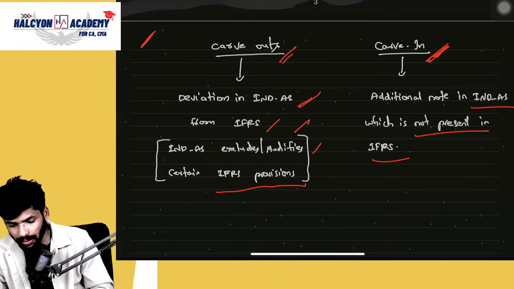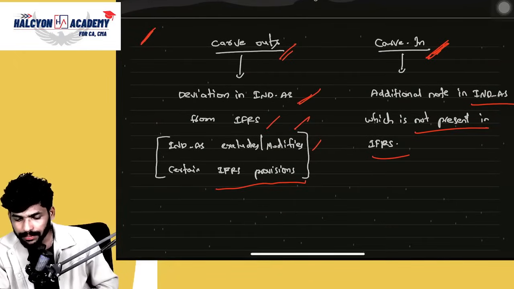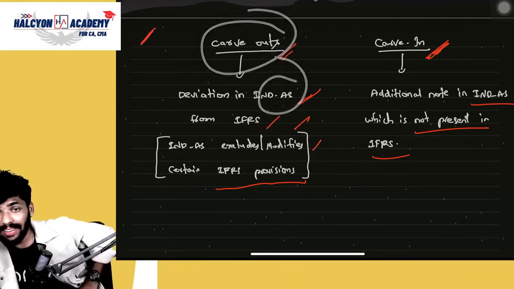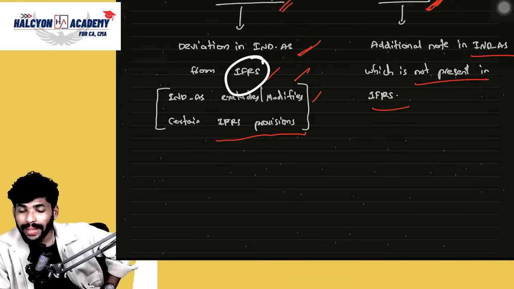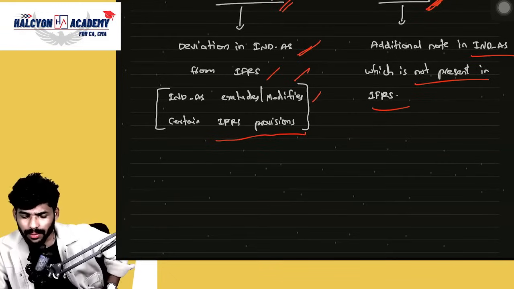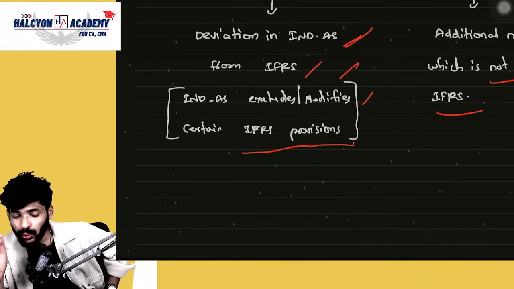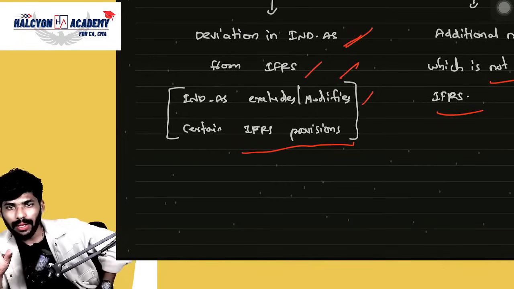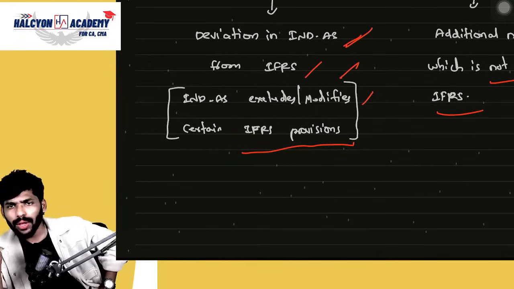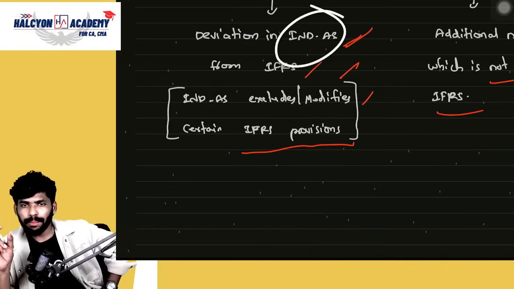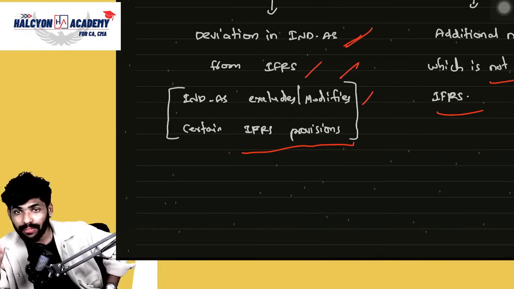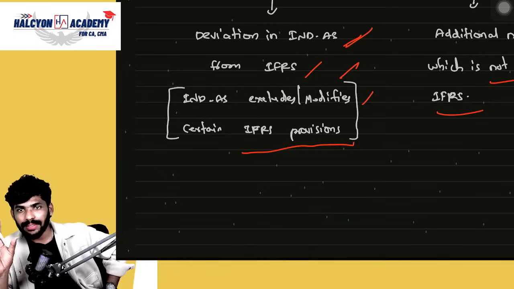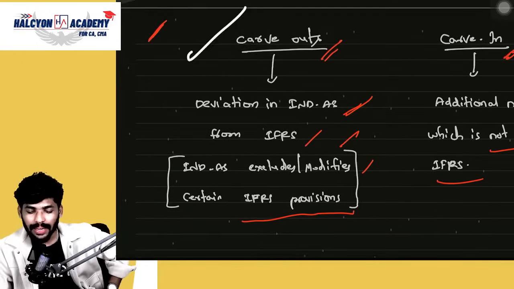First of all, what do you mean by carve out? Deviation in Ind AS from IFRS, which means Ind AS excludes or modifies certain IFRS provisions based on our Indian companies' purpose. Some provisions have been modified in Ind AS. That we can call carve outs.